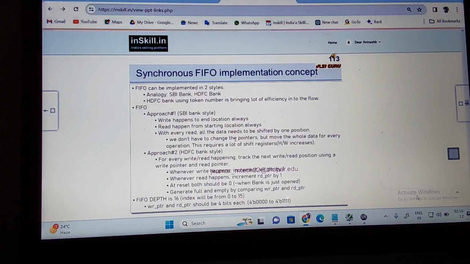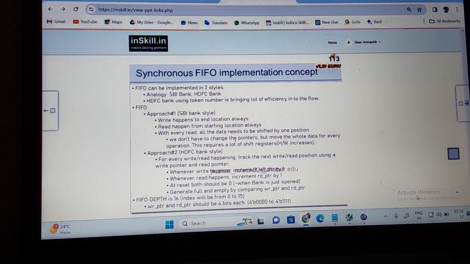How to build a FIFO. What is the use of the FIFO? Using handshake, there is no problem with data loss when one side has to wait for the other, which works at another clock frequency; we call that the handshaking process. There is an issue in that. Data loss will not happen, but speed is the problem. So we go with the buffer, the buffering concept, meaning the FIFO concept.